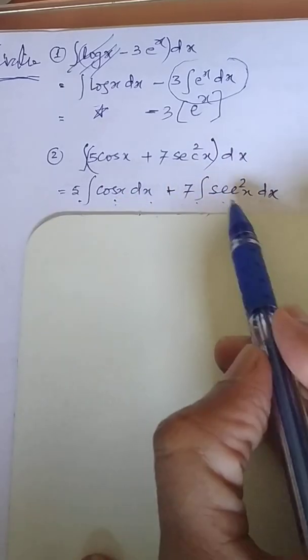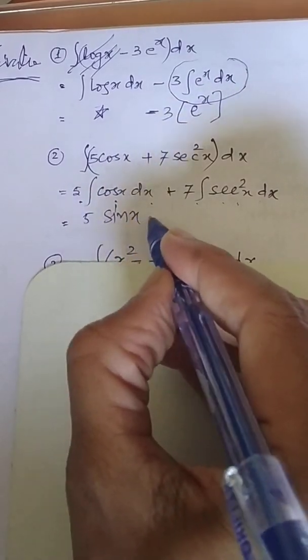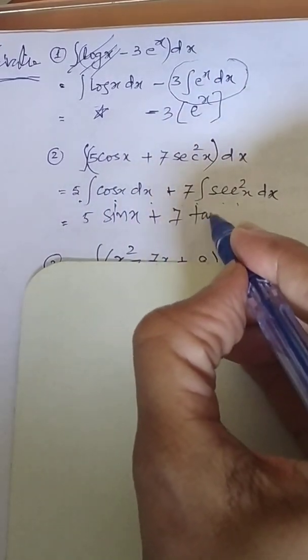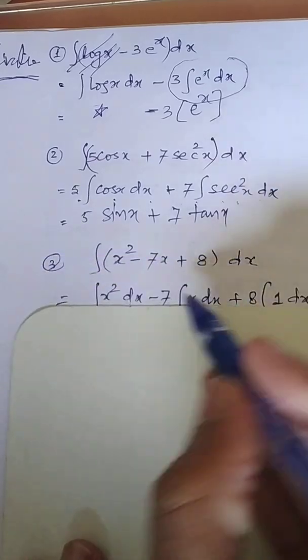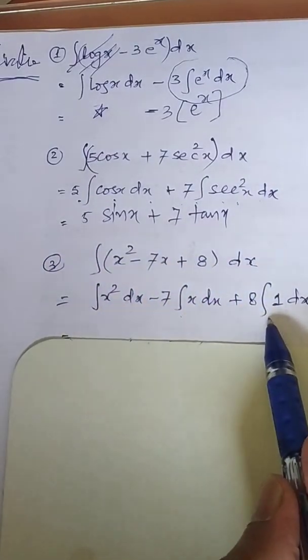You know that. What is the integration of sec square x? That also you know. So integration of cos, you told me it is sine. So I am writing here sine x over here. This is nothing but integration of tan. Suppose there are 3 terms, then separately we'll do x square minus 7x plus 8 and 1.